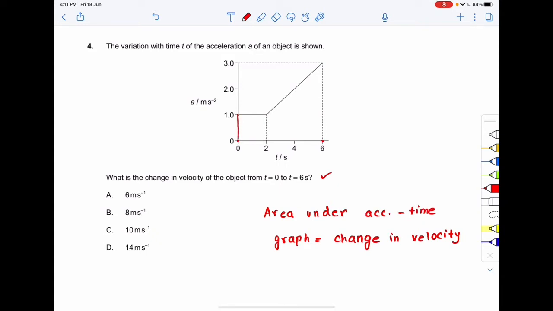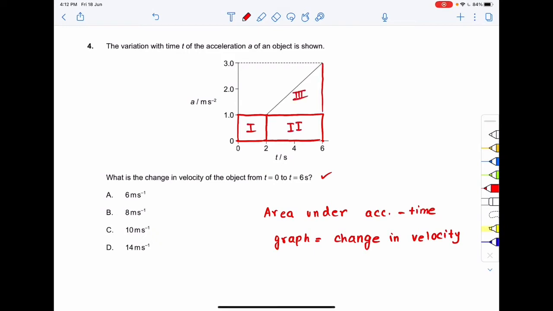So the net area can be divided into three parts, right? First of all, this is the rectangle. Secondly, I can divide it into this rectangle also, and thirdly, we'll have a triangle. So the net area will be area 1 plus area 2 plus area 3.